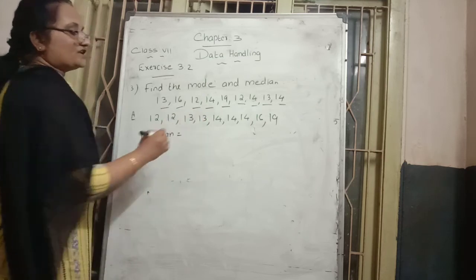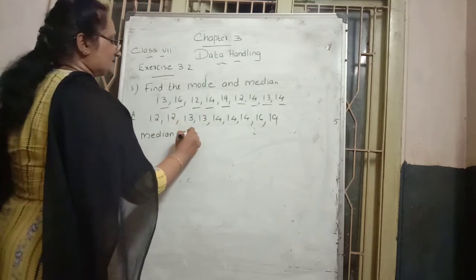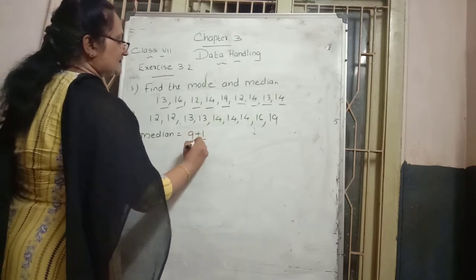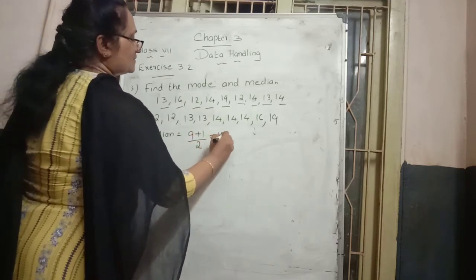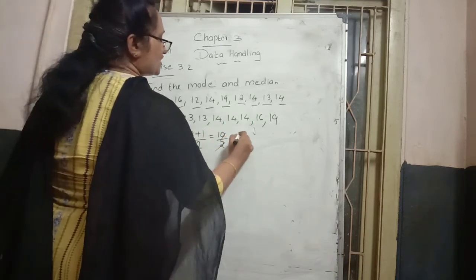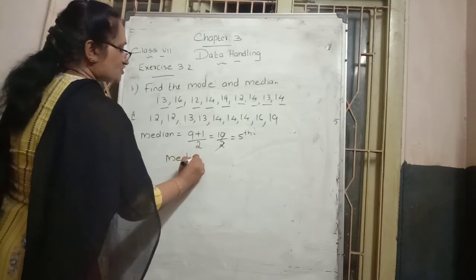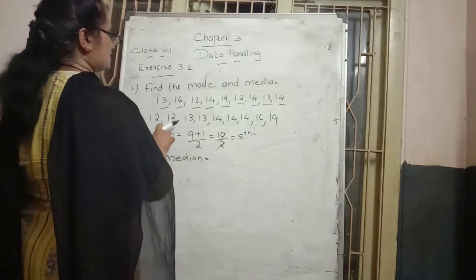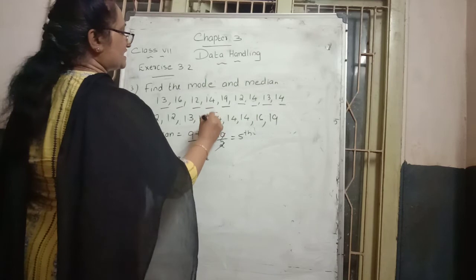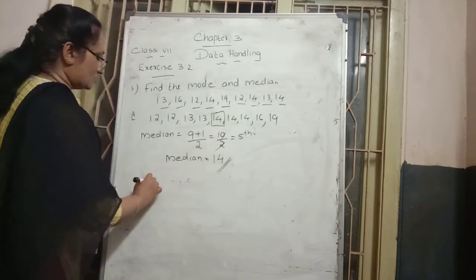Next, what do we want to find out first? Median. Here how many observations are there? 9. Is 9 an odd or even number? Odd number. That's why we add one extra and take half of that number. Adding one extra, 10. Half of 10 comes to be how much? 5. That means the fifth place number comes as the median. So which number comes in the fifth place? 1, 2, 3, 4, 5. 14 comes in the fifth place. That's why 14 is the median.